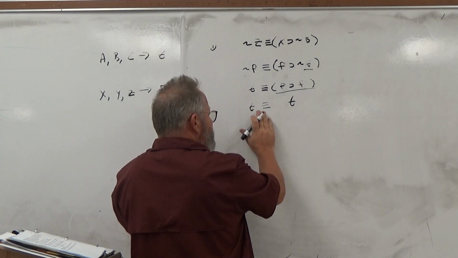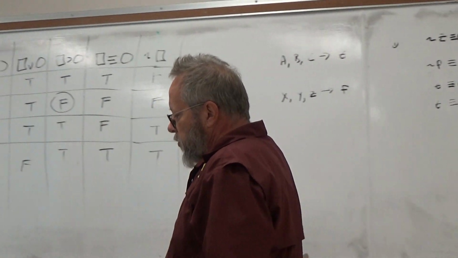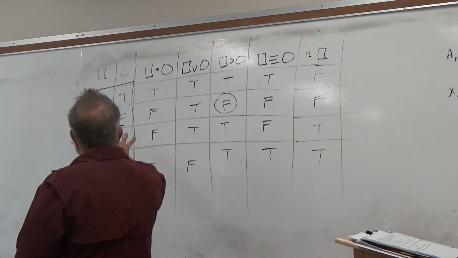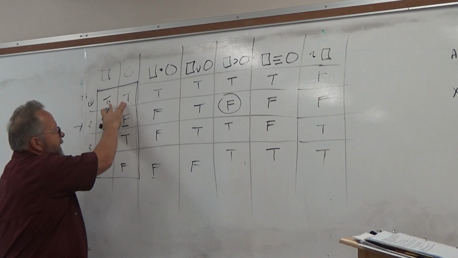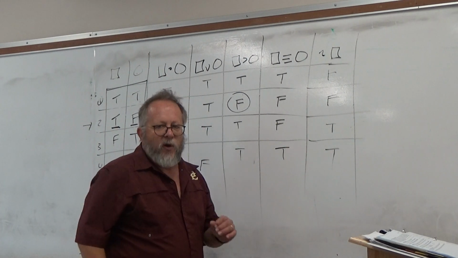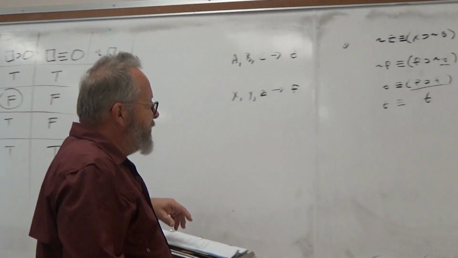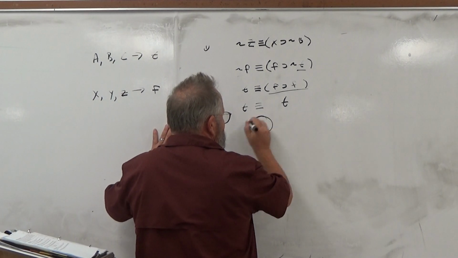So now I have true if and only if true. Well, what's the answer to that? So both of them are true, so I go over here and I say, oh, this is a case where both of them are true, I'm dealing with a biconditional, so I come over here and I see, oh, hey, when both parts of the biconditional are true, the biconditional is true, and so the final answer is true.